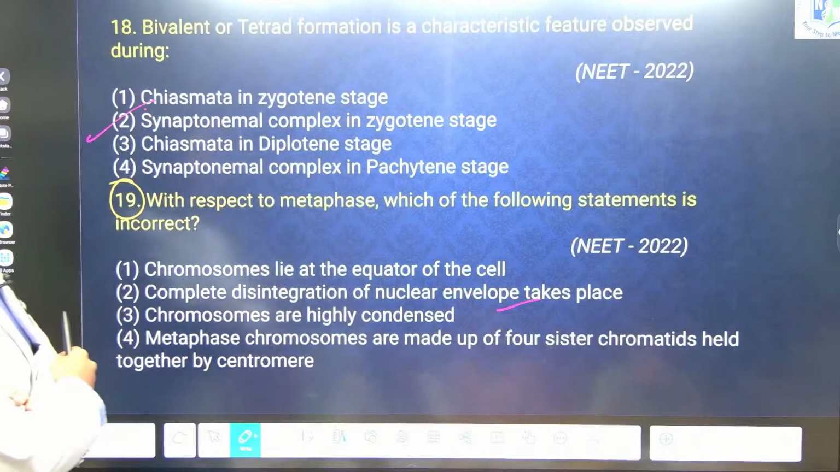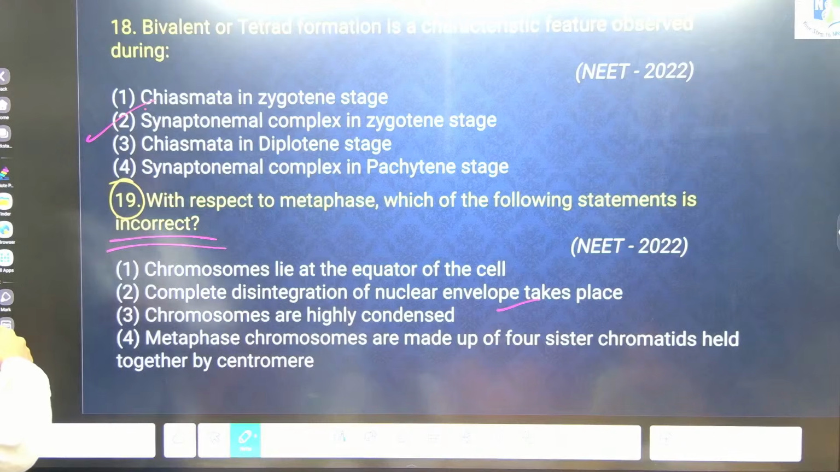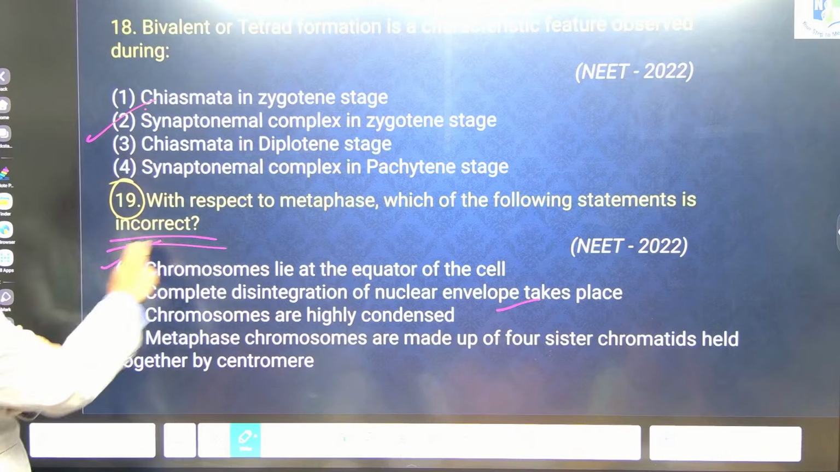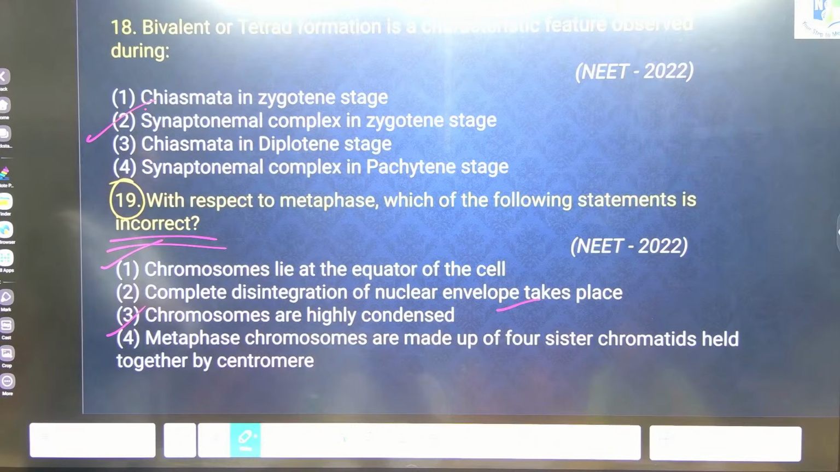With respect to metaphase, which of the following statements is incorrect? Okay, she said 2. Complete disintegration of nuclear envelope. Chromosomes lie at equatorial plate is true only. Chromosomes are highly condensed. True. Metaphasic chromosomes are made up of 4 sister chromatids held together by a centromere. No, right? Only 2 sister chromatids are at one centromere.